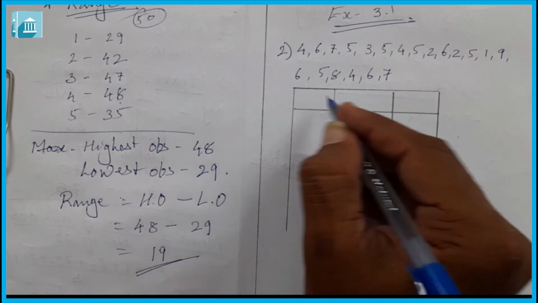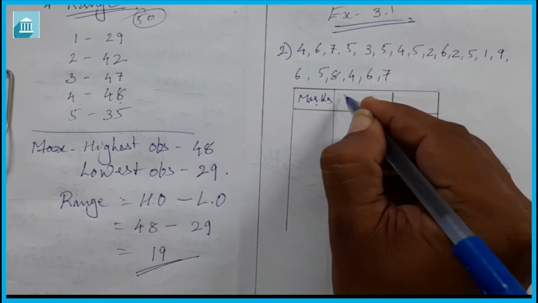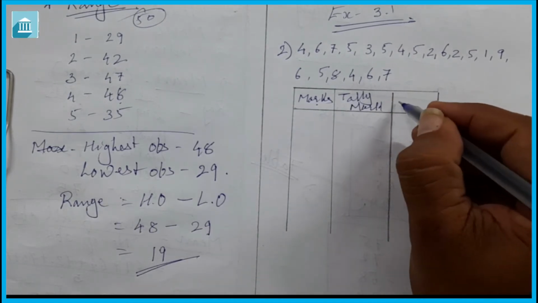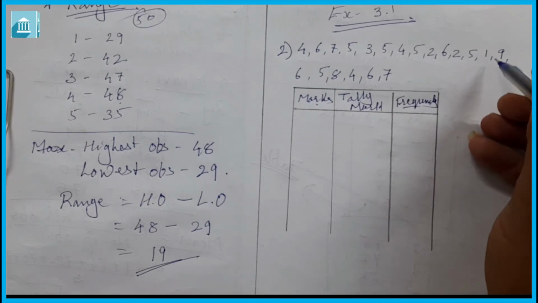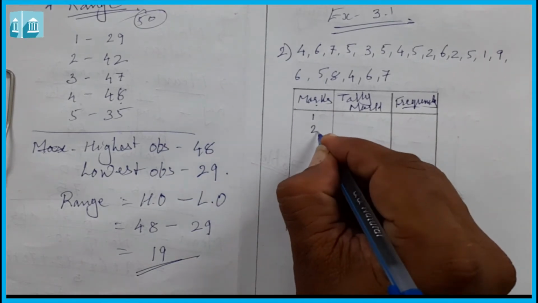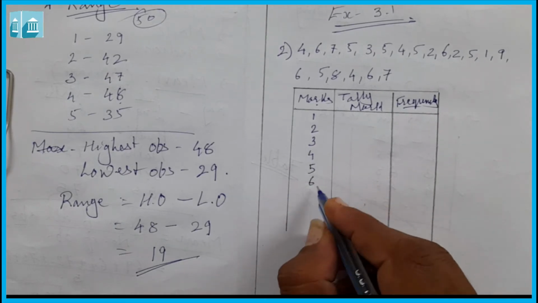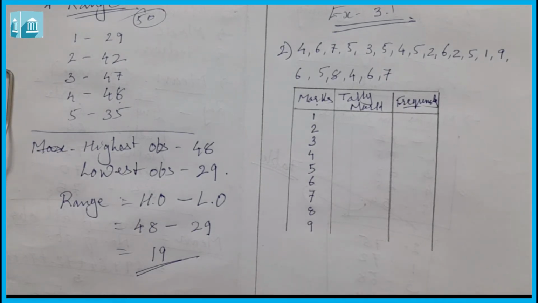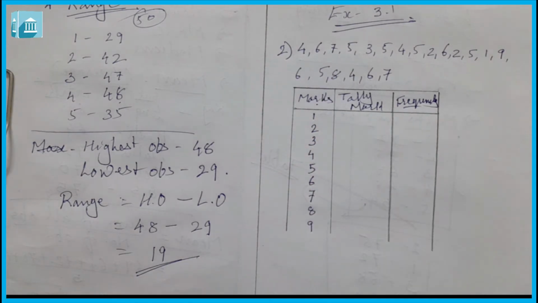So to arrange it in tabular form, first we have to draw the table like this, then marks, then here tally marks, and then here frequency, meaning how many times it comes. Here first we see that it begins from 1. So 1, then 2, then 3, then 4, 5, 6, 7, 8 and 9. So marks 1 to 9 are here. So we are going to write like this. Now we will begin from 1, and let us find out how many times 1 is there.